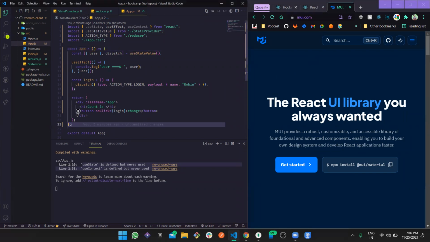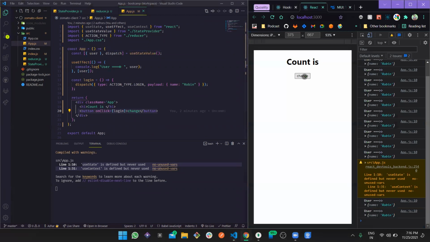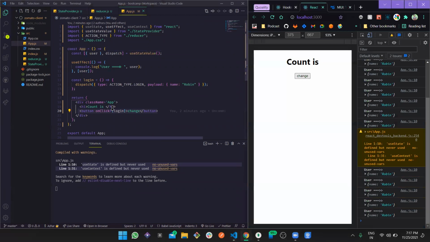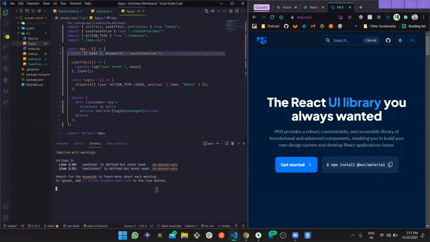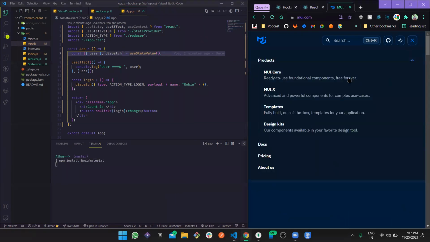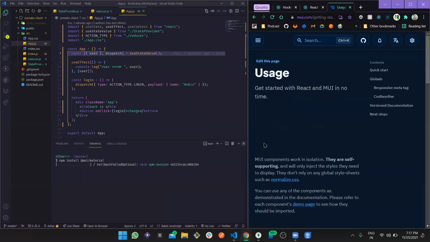So let's just change this button. We have this button, right? But it's so ugly. So let's change this button with a Material UI button, and then we can move forward. Firstly, on the hero page only, they have mentioned npm install @mui/material. They are literally pushing us to install this, so let's install this particular module, and let's directly dive into the documentation.